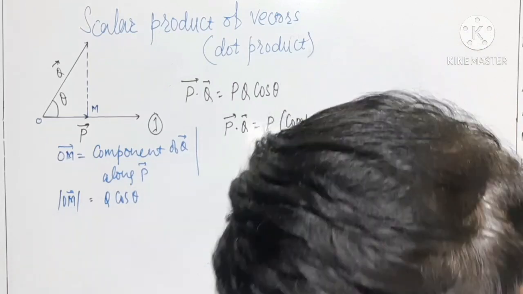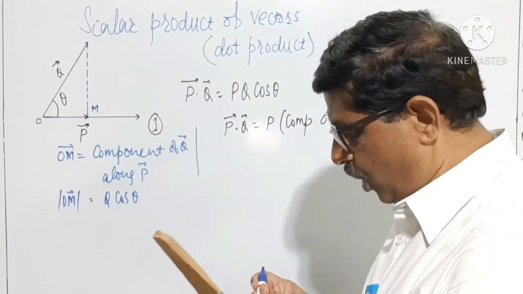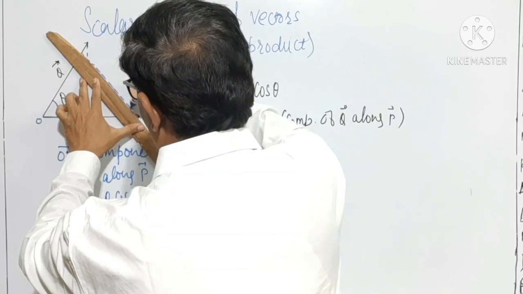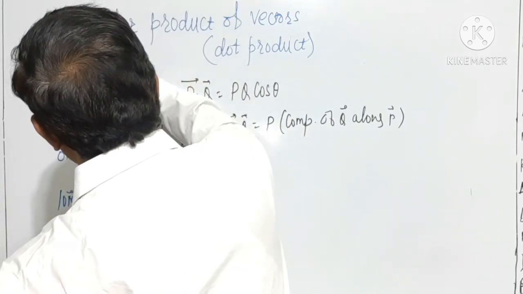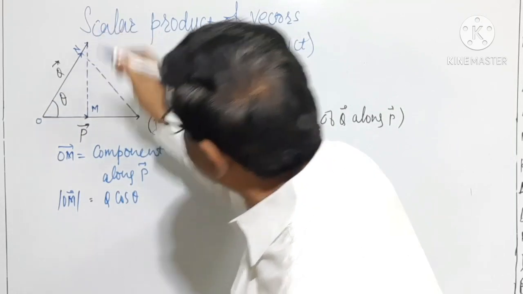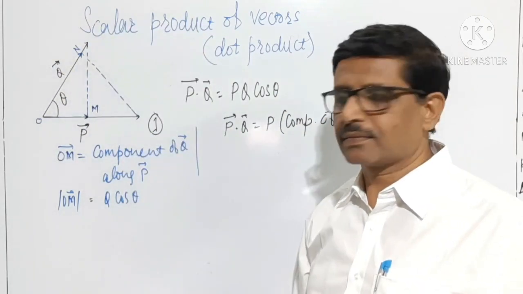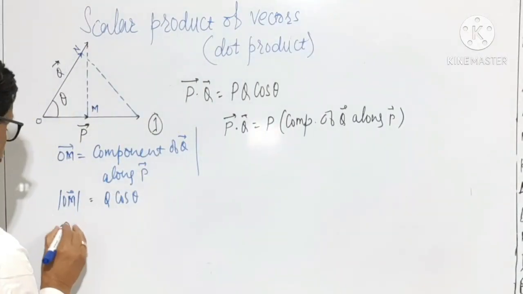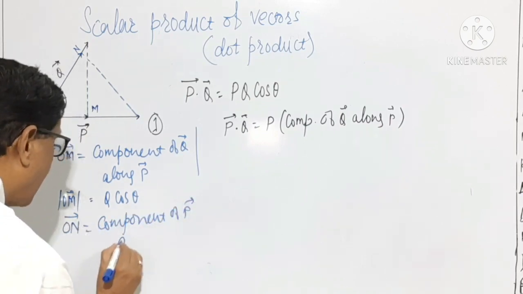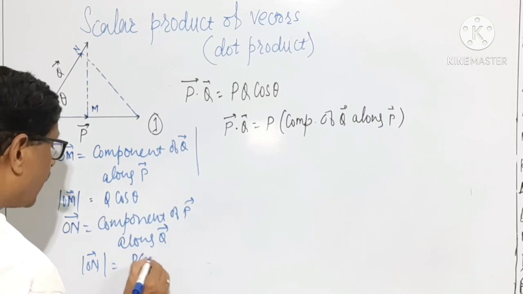Now, in another way, if I draw a perpendicular from the end point of P on Q, this will be the perpendicular drawn from the end point of P on Q. Let this perpendicular be at point N. What you will see is that ON is the component of P along Q. This vector ON is the component of vector P along vector Q, and the magnitude of ON is equal to P cos theta.